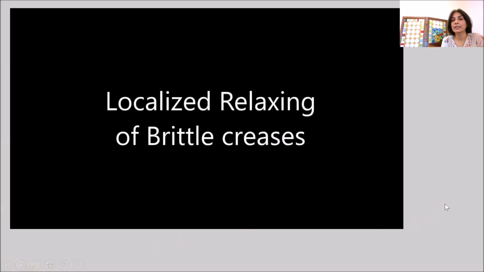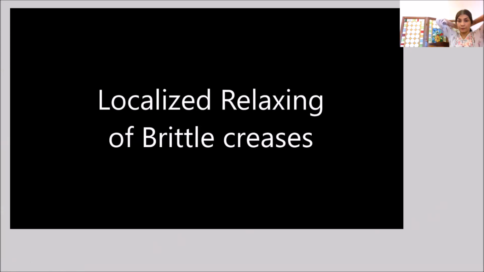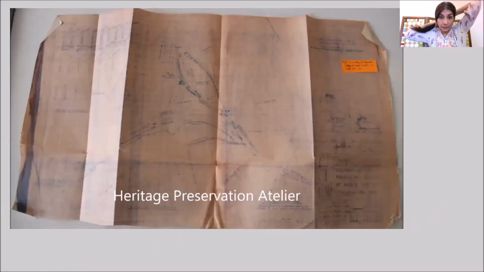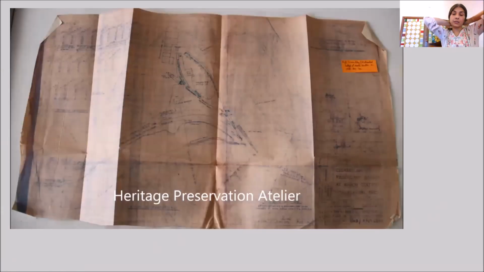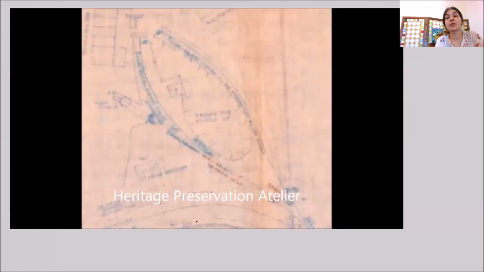Now, localized relaxing, which I just showed in another of the maps. There's another drawing which required this kind of localized treatment, because if you see here, this portion in the center, bottom middle area, this was very brittle earlier, and the fragments would have fallen apart after more brittleness had been created because of aging.